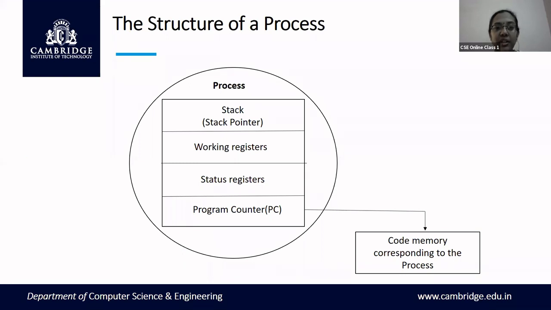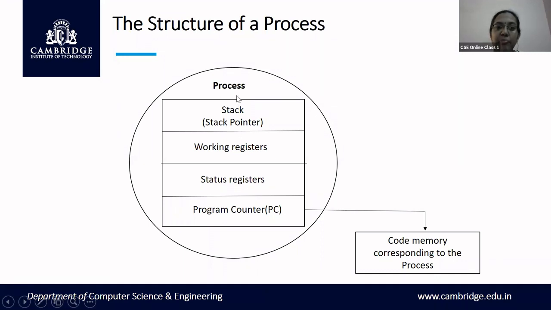Okay, so whatever the processor is having, the same components are also present along with the process. So what are those components? Those components I have already mentioned here in the box that is enclosed within the circle. This entire circle represents the process, and this rectangular box represents the components or the parts of the process.